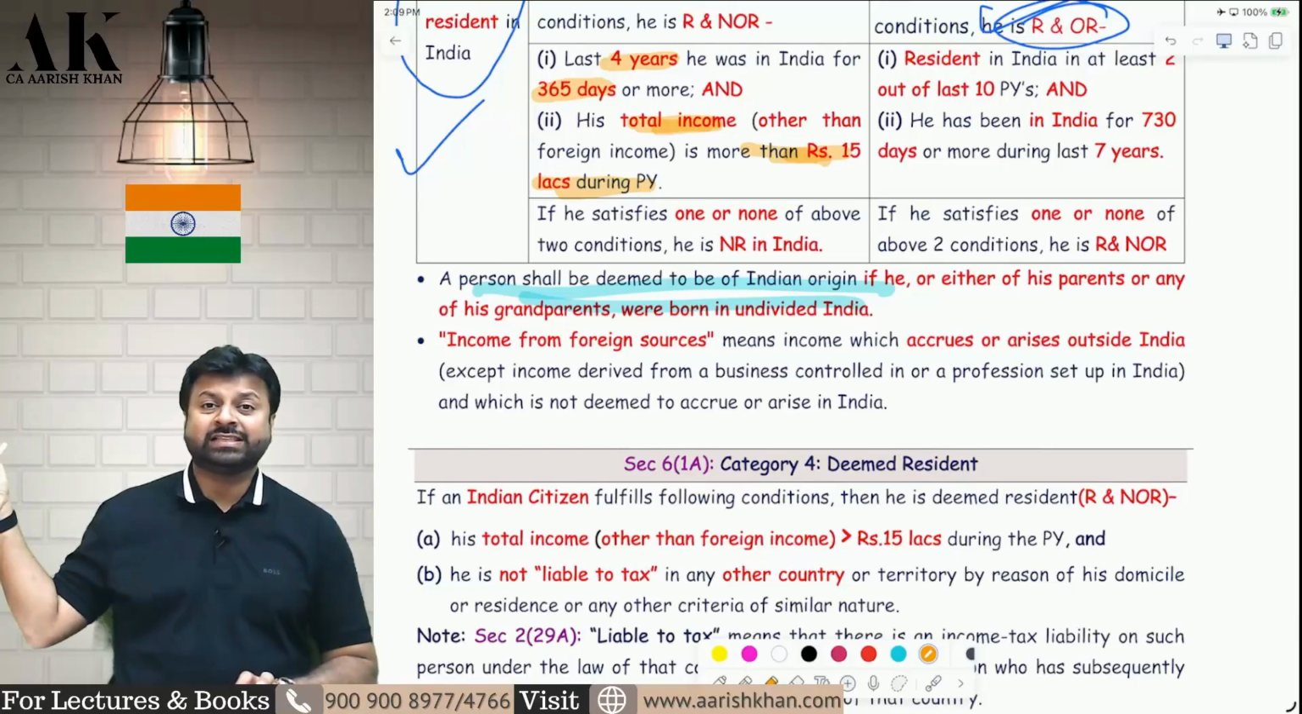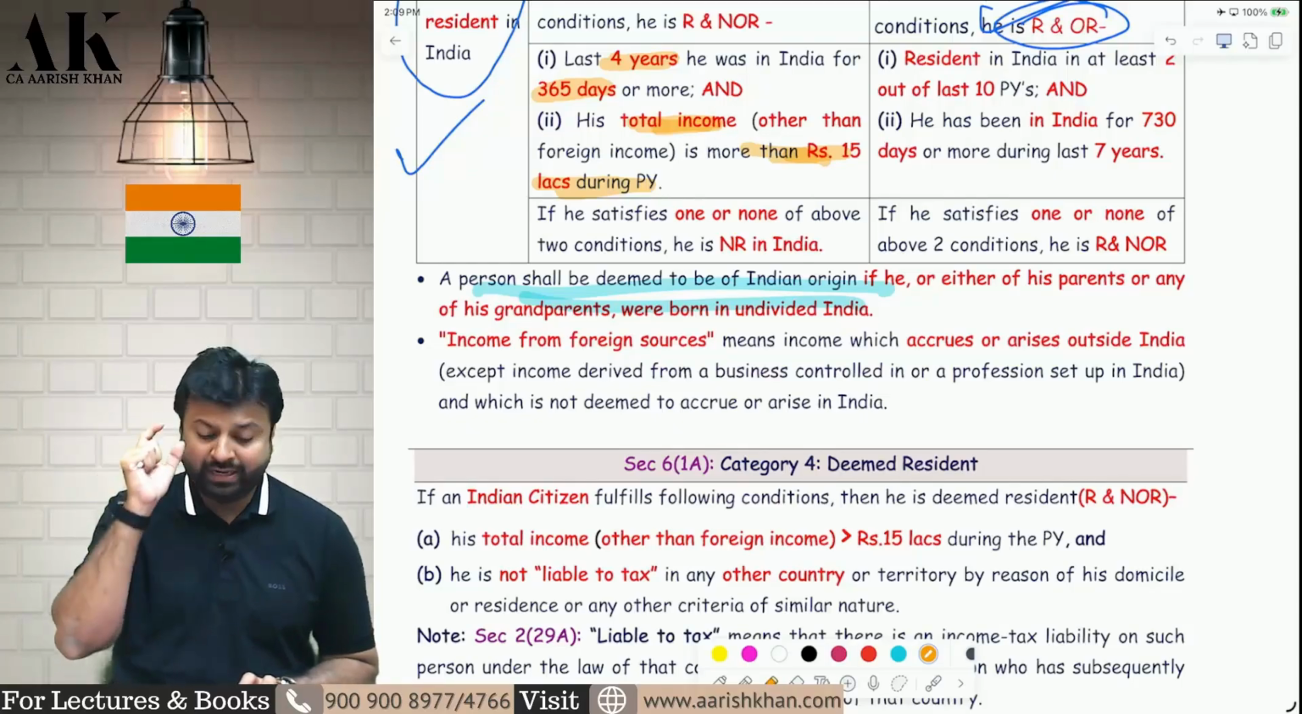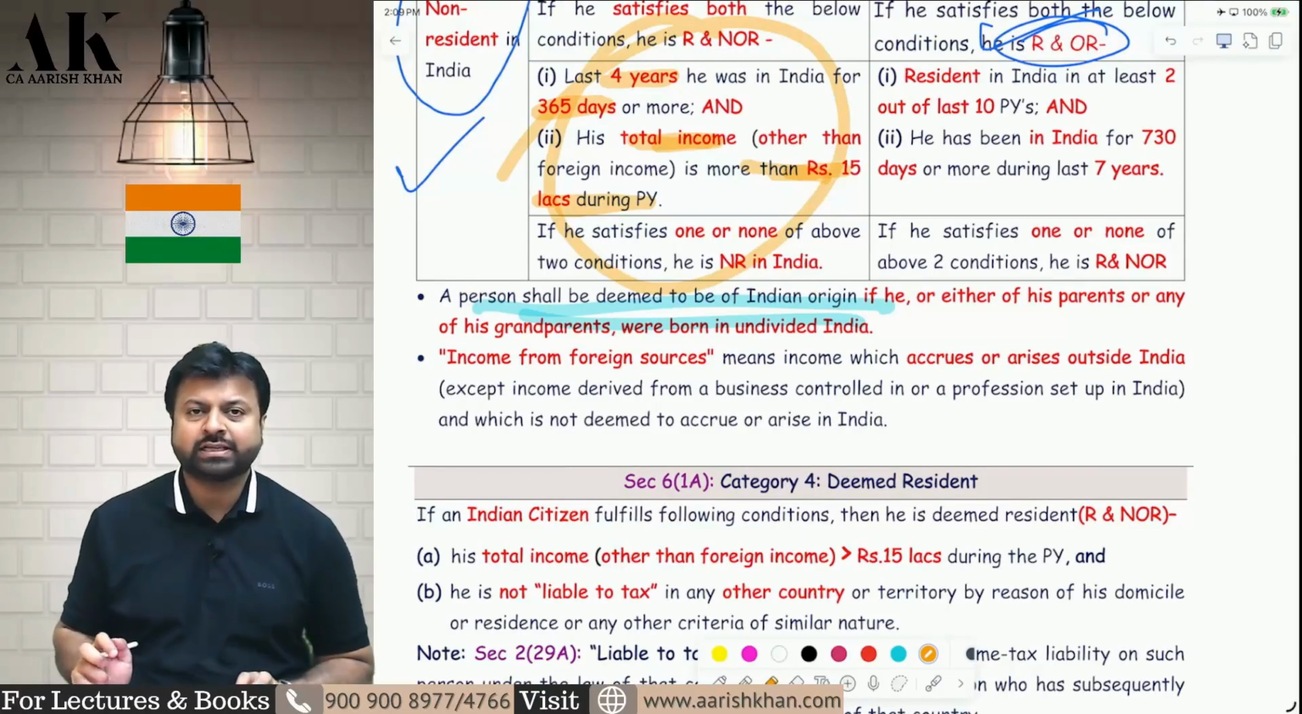Suppose the business is done in Singapore, but it is controlled from India and you have earned 7 lakh rupees from that business, that will be considered to be Indian income for the purpose of this section. Be very careful with this. I hope it is clear to all of you.